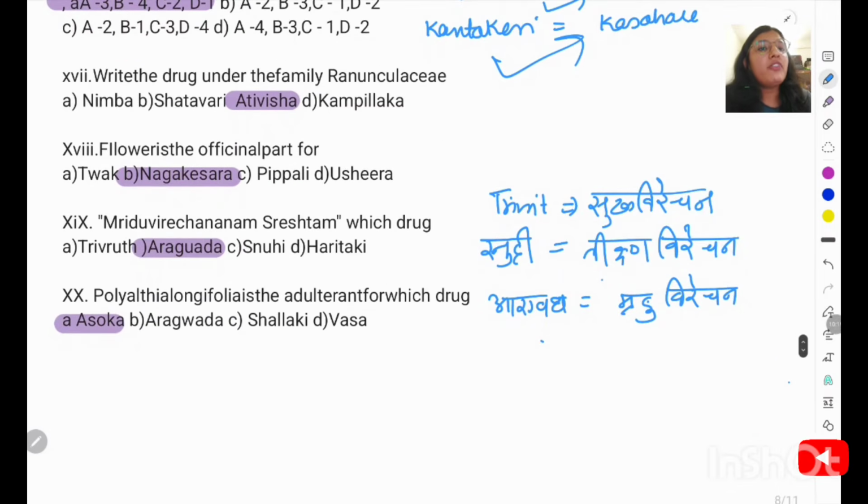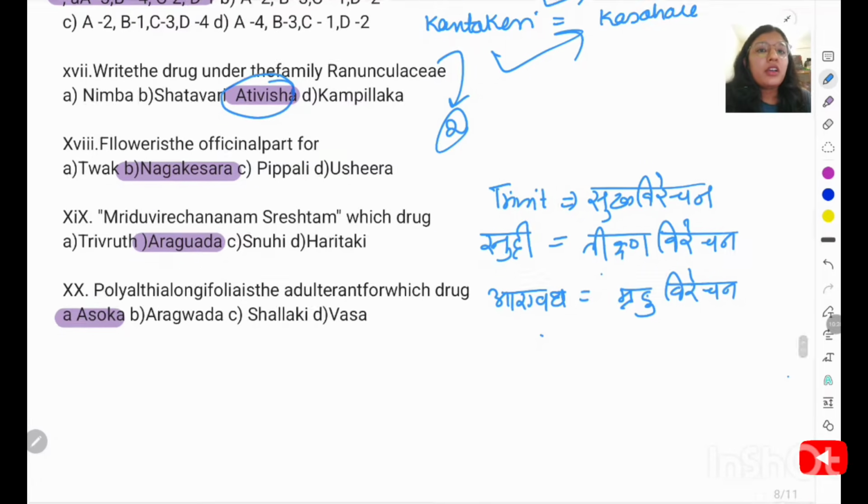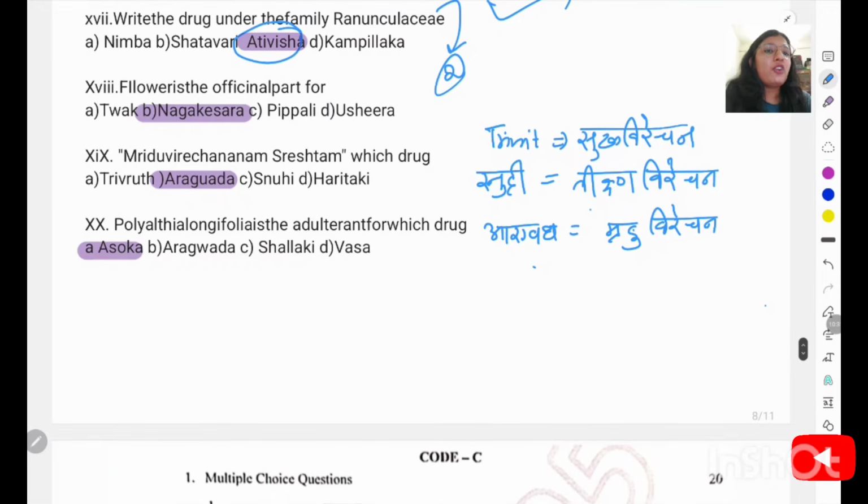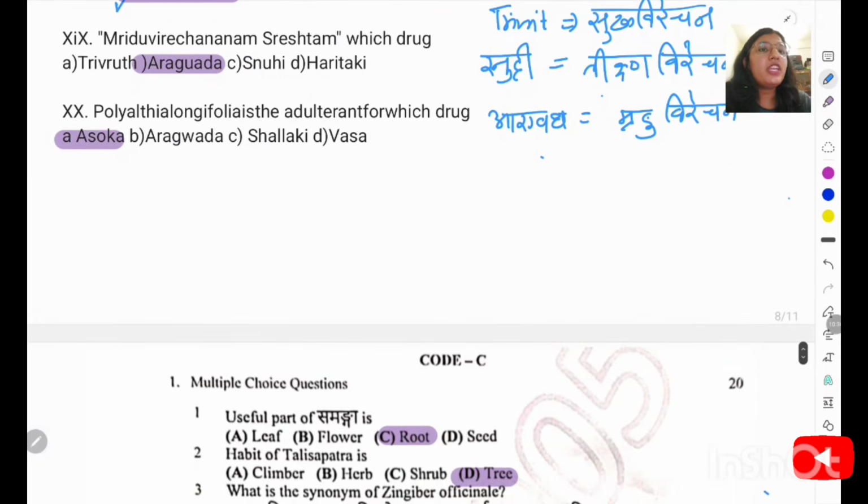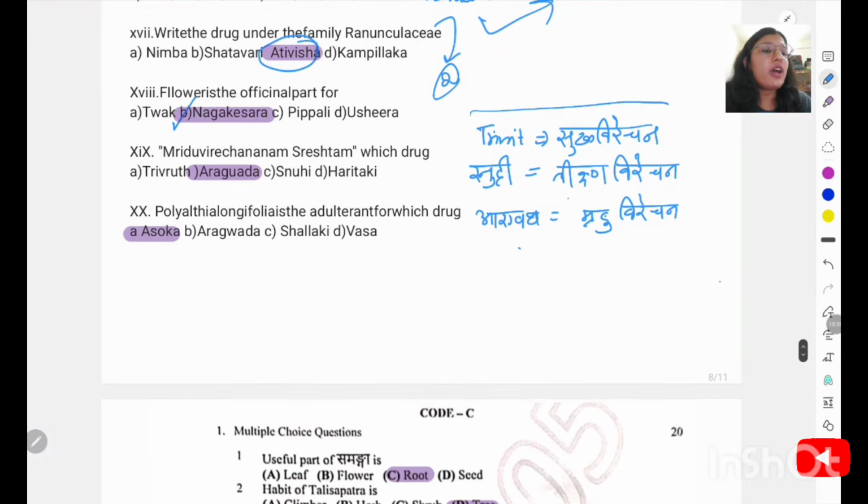Write the following drug under the family Ranunculaceae. So under the family Ranunculaceae, 2 drugs are there. One is Vatsanabha and second is Ativisha. So the right answer will be option C. Next question is flower is the official part of. So flower we are using in Nagakesara. Mridu Virechana Shreshtha is. So this is the list you have to remember.